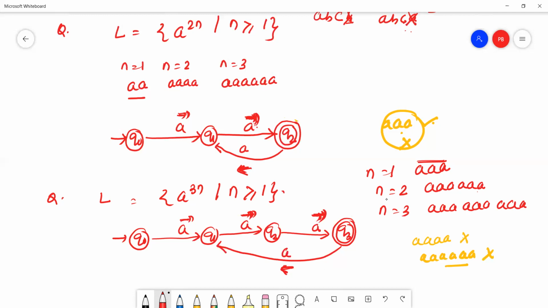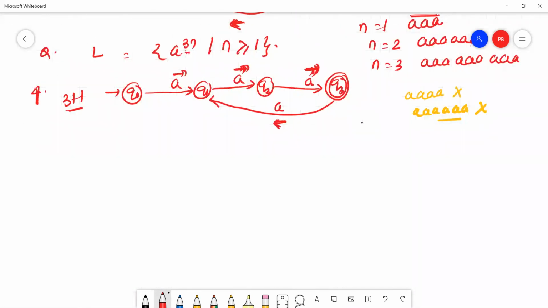So here, if the language is a to the power 2n, how many states? Total 3 states. Here, a to the power 3n, how many states? 4 states. That means 2 plus 1 here, and 3 plus 1 here.